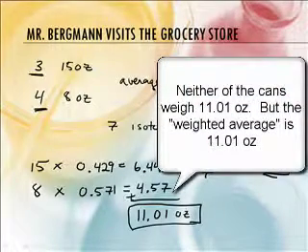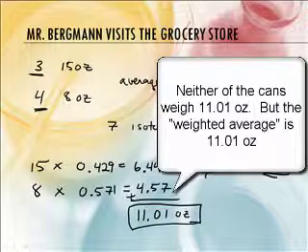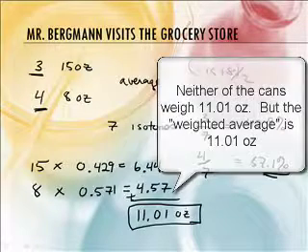No, they don't weigh 11. They weigh 8 or 15. But they weigh 11.01? Yeah, on average they do, based on the distribution that we had between the 15 and the 8-ounce cans. But the weird thing about that is that nobody weighs 11.01. That's true. It's either 15 or 8. Right, but if we have that distribution, then that's our average. Okay, all right. That's cool.